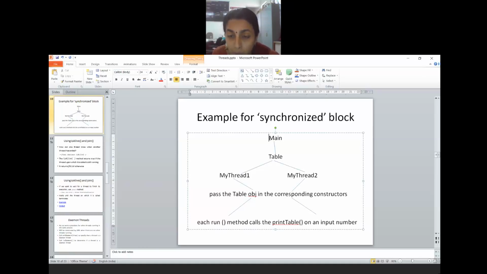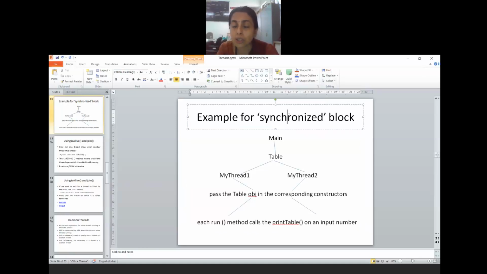I will do this program using what is called a synchronized block. You can modify the same thing with a synchronized method also. Okay. Let's see this example. Shall we go ahead, or do you have any doubt in the problem definition? I am left with only 5 minutes. Are you getting what I'm trying to tell? Please let me know.